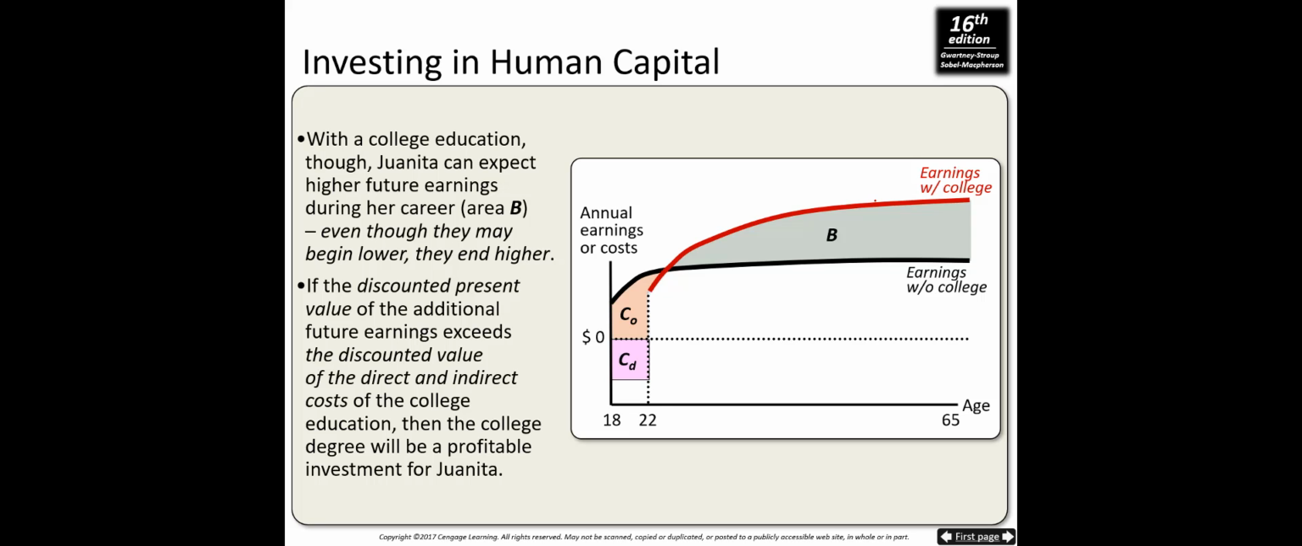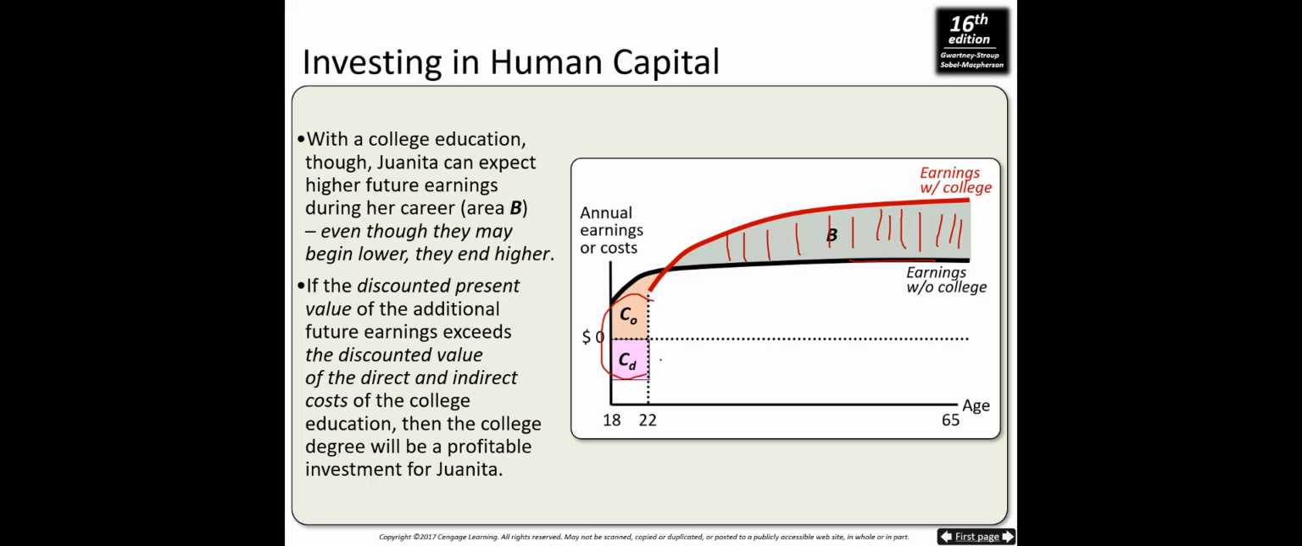Even though they may begin lower, they end higher. If the discounted present value of this additional earnings, you see this is the additional earning. Why? Because this is the earning without college, this is the earning with college, the difference is the additional earning. If the discounted present value of this additional future earnings exceeds the discounted value of direct and indirect cost of the college education, then the college degree will be a profitable investment for Juanita.